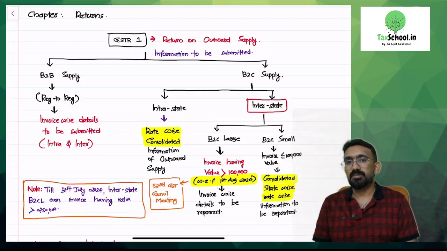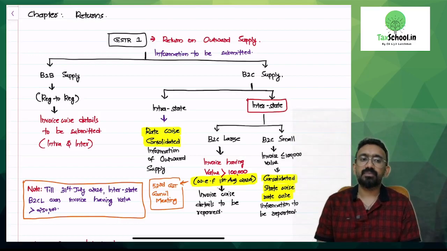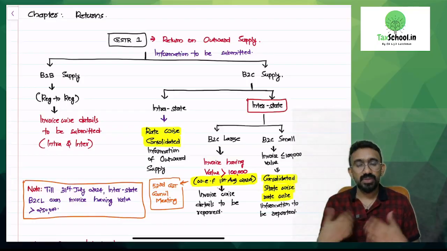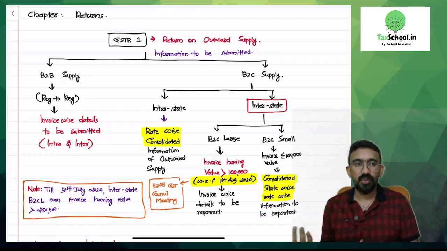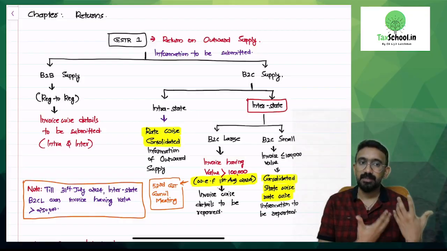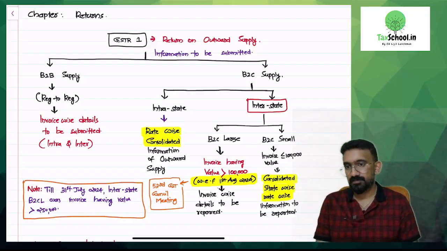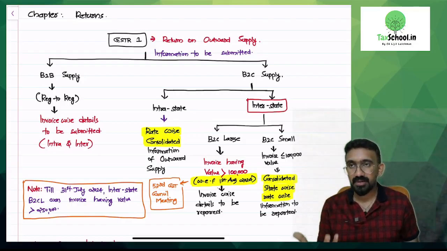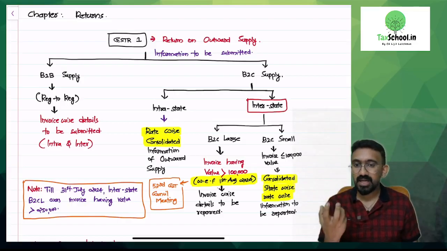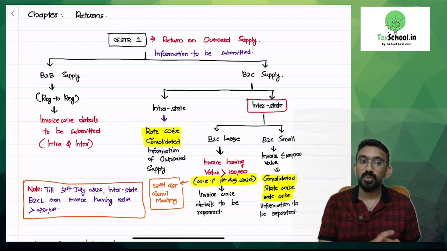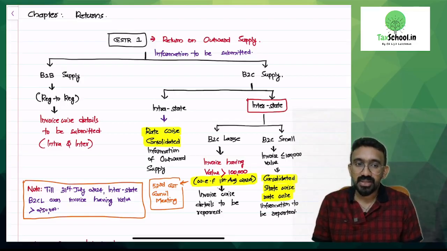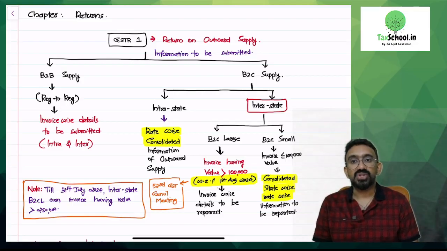GSTR 1 is nothing but a return on outward supply. Normally, you file this return on or before 11th of the subsequent month. This return is the one which is used for the recipient to reflect that particular invoice in their GSTR 2B, and that's how they take the credit. This return is also used by the government to understand the invoice-wise outward supply made by everyone in India. What kind of information needs to be submitted in GSTR 1?